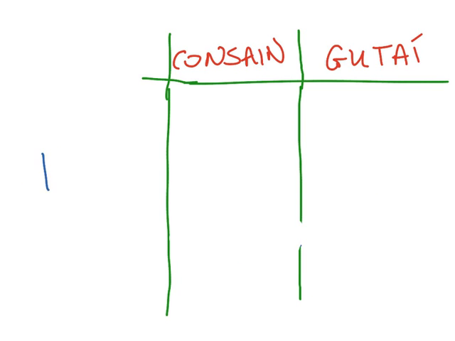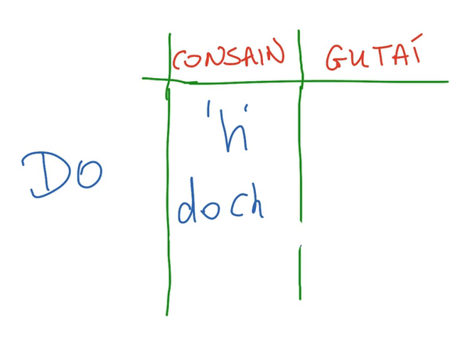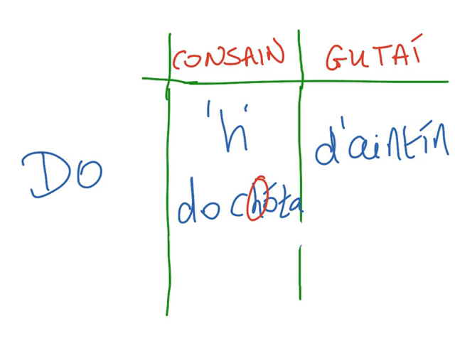And similarly with do, your. Do adds a h or a séimhiú, so mar shampla, do chóta, C-H-O-T-A, and again you notice that you added your séimhiú. And for the vowels, you don't actually add anything, but the two words come together. So again, just as in the case with mo, your auntie becomes d'aintín, D apostrophe A-I-N-T-I fada N. So again, you didn't add anything, however the two words come together and you have an apostrophe.